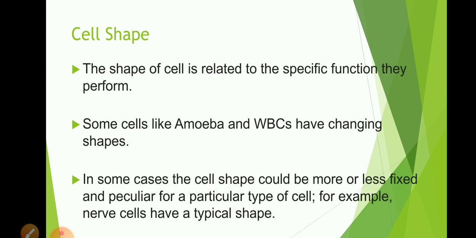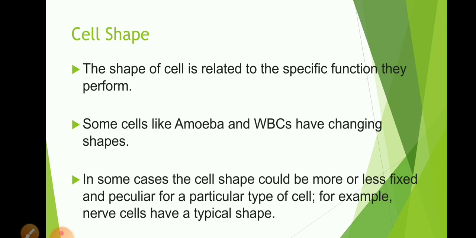Before that, we will discuss cell shape. The shape of a cell is related to the specific function it performs. The shape of cells can be different. Some cells like amoeba and WBC, that is white blood cells, have changing shape. See, the shape of amoeba is irregular because they form temporary pseudopodia, that is temporary finger-like projections, to capture food and also for movement.